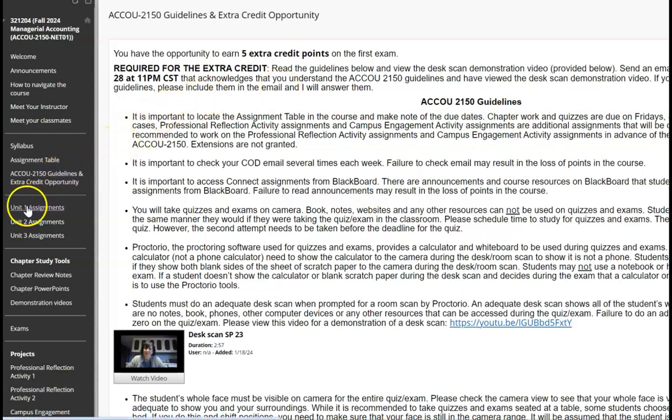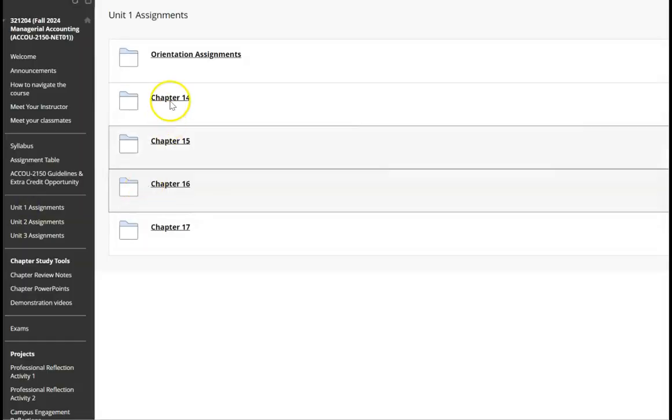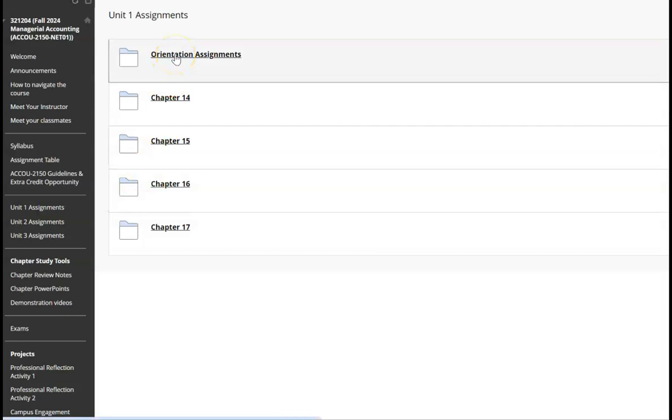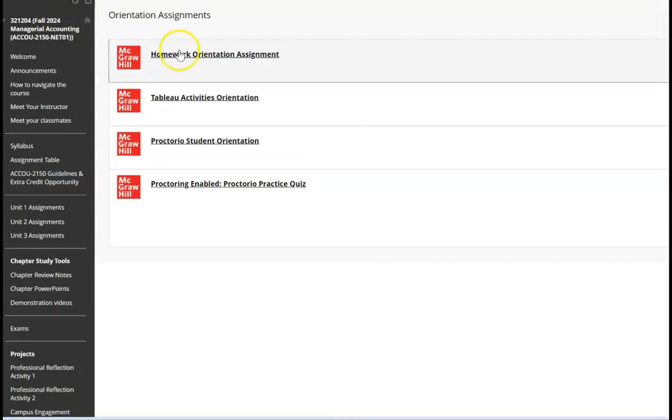All right, then we've got our assignments. So our Unit 1 assignments. The first thing that's going to be due on Friday is our orientation assignments. Here you click here, and the first time you go to an assignment, you're going to be able to register in the class and enter your access code.